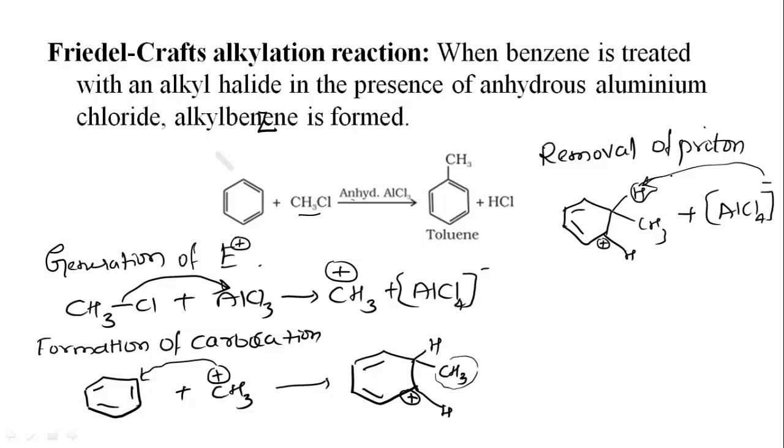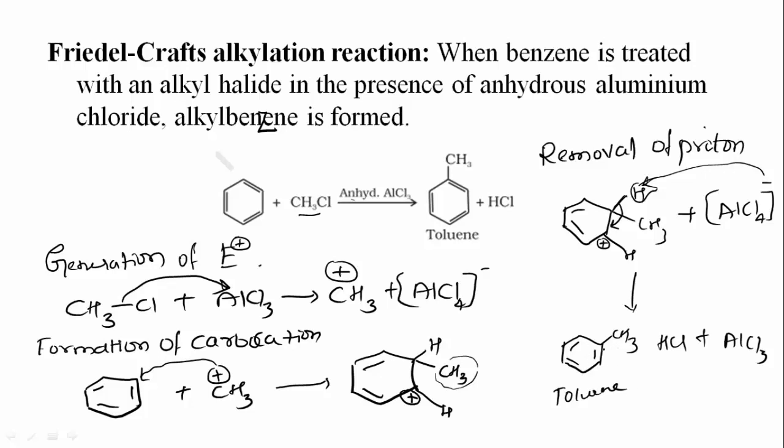So hydrogen has been removed, and this bond will shift to this position. Therefore, it will form AlCl3 and HCl, because H and one Cl will react to form HCl. Now this is stabilized, and we get CH3 attached, which is toluene, also called methyl benzene.